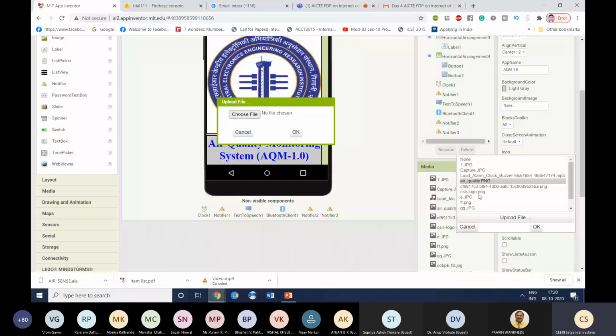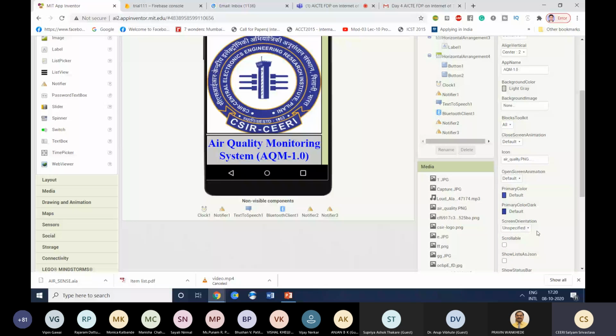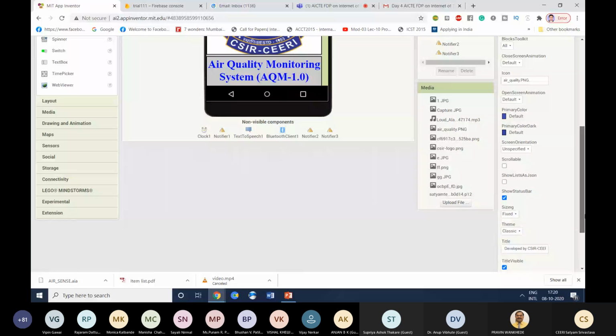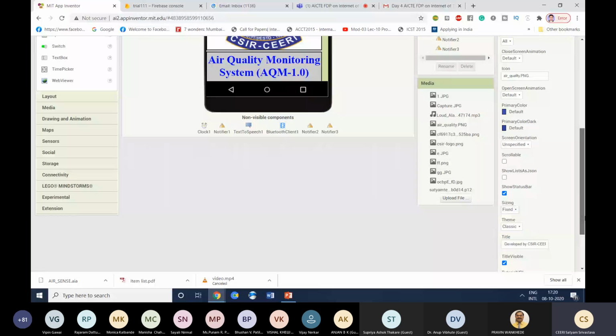Right now you can see there are a lot of images I have uploaded, and you can select one and click on OK, so that this logo will be assigned to your app. Whenever you install that app on your phone, that logo will come out. So how to set a logo for this app can be set from this icon section. And this is the title of the screen.